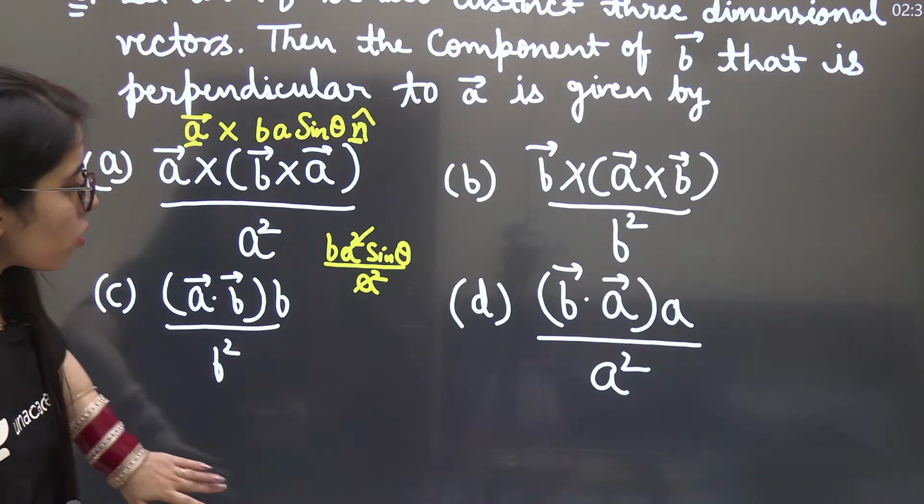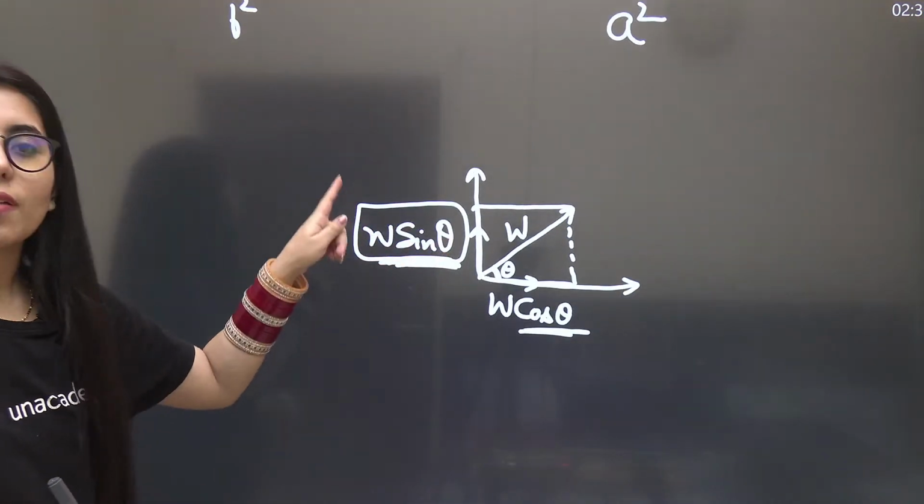And with this discussion, we got to know that if it is a perpendicular component, we should have sine theta in it.